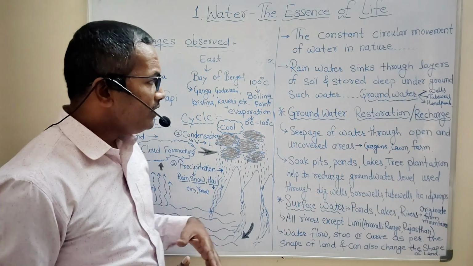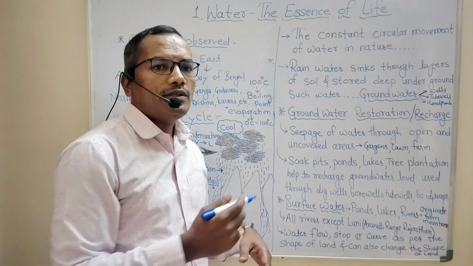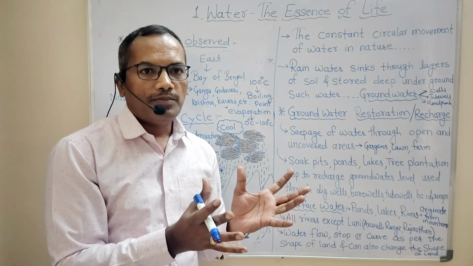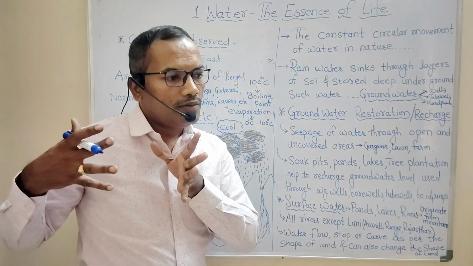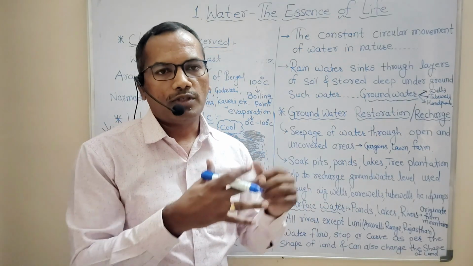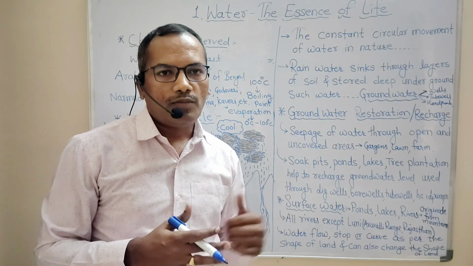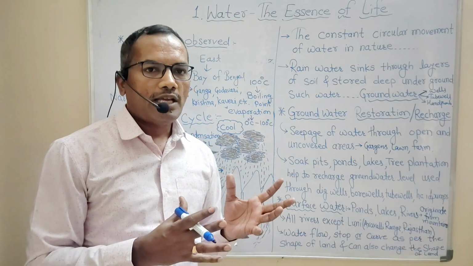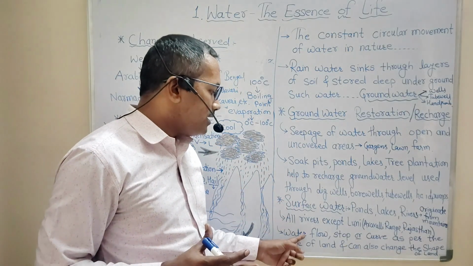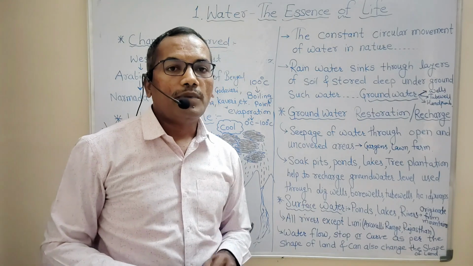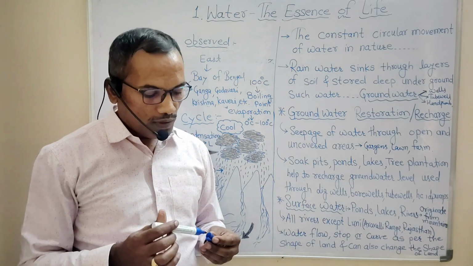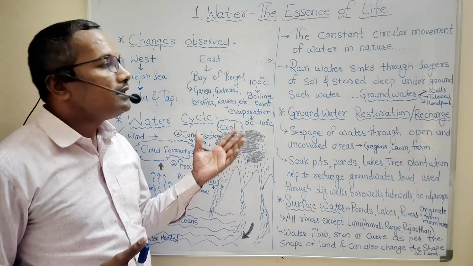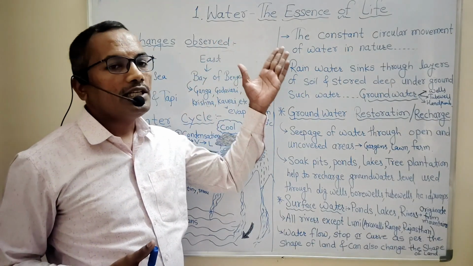Means due to the flow of river, some places change their shape because of the swift flow, the fastest flow of water. Some shapes of land get changed, and this is how surface water plays a very crucial role in the water cycle as well as being the essence of life.